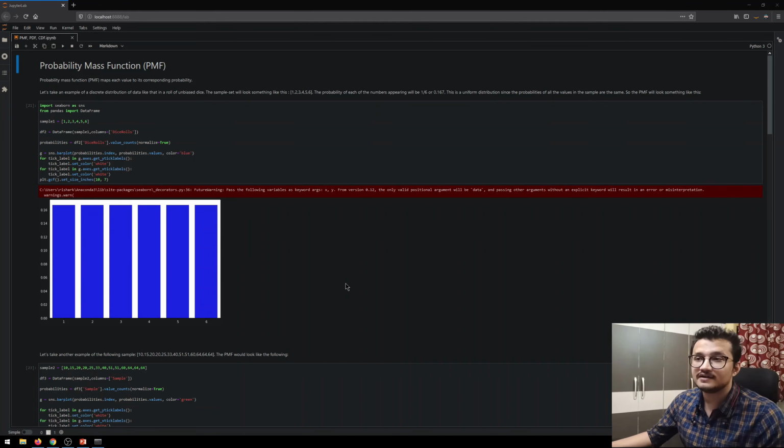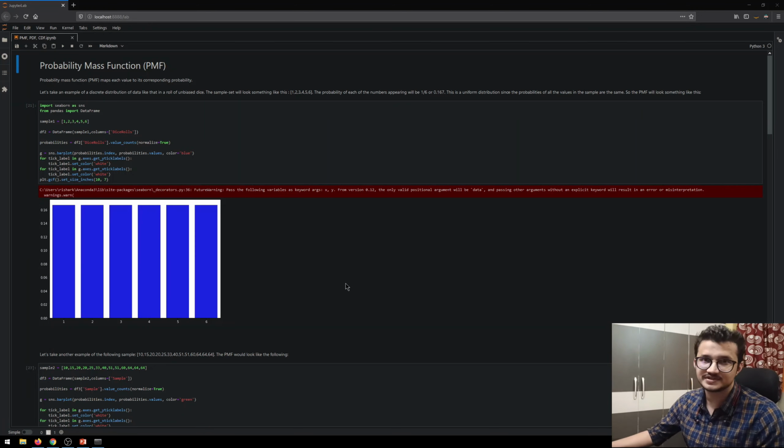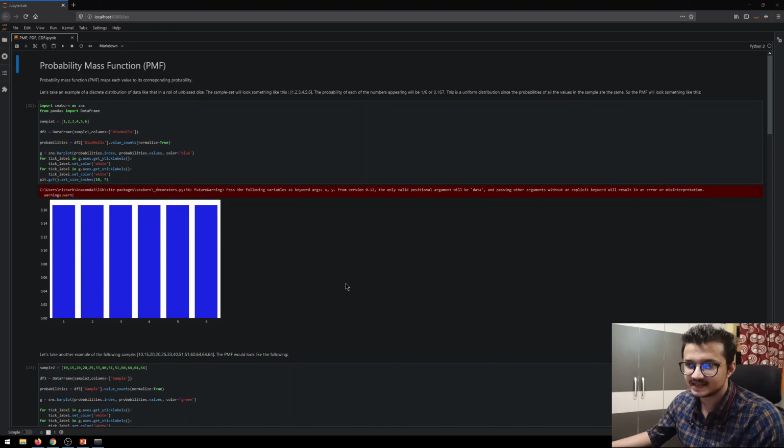So each would have the probability as 0.16 or 16.7%. That's 100 divided by the number of outcomes that we have, that is 6. So 100 by 6 is 16.6, something like that. So when we plot that, we can actually see that each of the outcomes on the x-axis up here, 1 to 6, has an equal probability somewhere around 16.6%. So that's for a discrete random variable, that is a probability mass function.